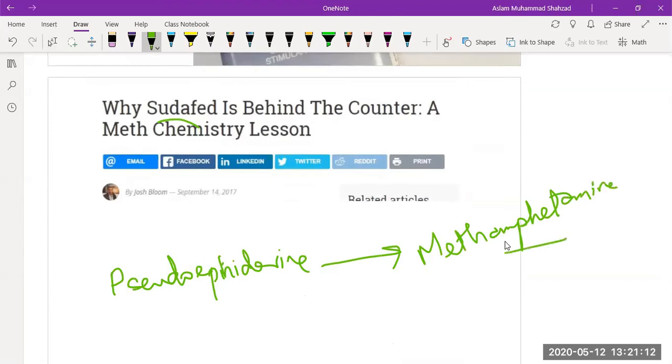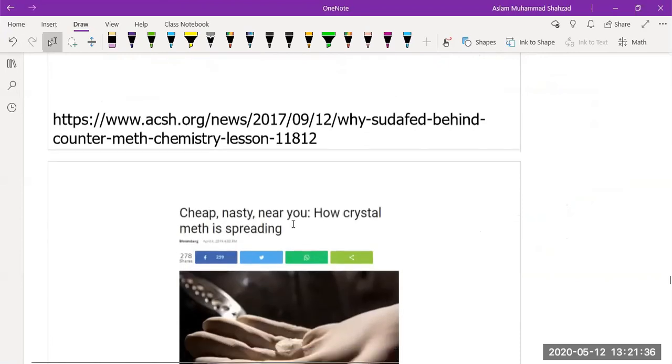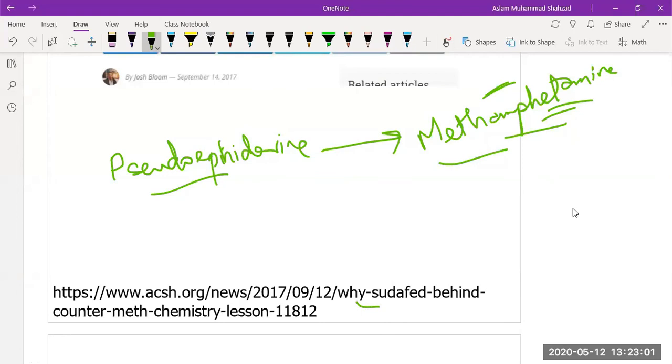How do we make methamphetamine from pseudoephedrine? It's a purely chemical process. And they mention why Sudafed is behind the counter, a meth chemistry lesson. So it means that if anybody has access to pseudoephedrine, you can make methamphetamine very easily. That is why it is not present on the counter, and nowadays it is available only under prescription. You can take a look at this news article, click this link, and you can find the details. As we are not interested in understanding the chemistry, I'm not going to explain that.